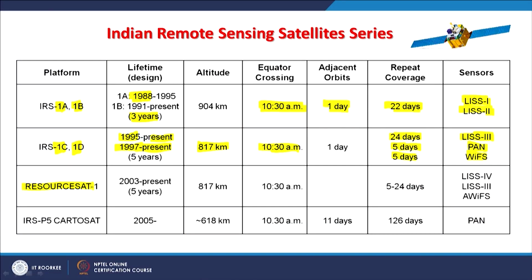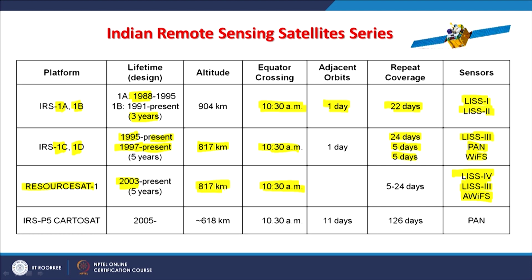And then a complete new series, ResourceSat, we launched in 2003, and it has the LISS-4 sensor. LISS-3 was a very popular sensor, so it was repeated on this platform as well, and an advanced AWiFS sensor was also there. Again, the equator crossing time was 10:30.